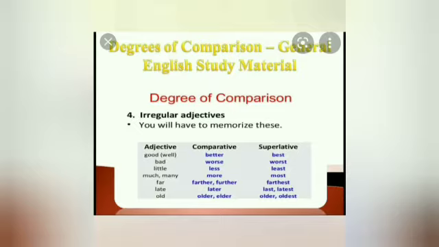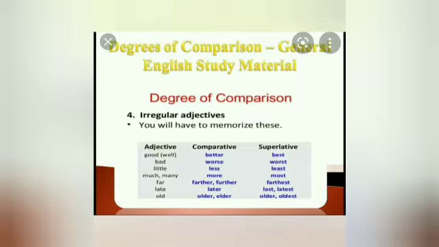Good. You can go for well also. It is in positive, the adjective in its base form means positive degree. Better, best. Bad: worse, worst. Little, less, least. Much, many: more, most. Far, farther, further, farthest. Late, later, last, latest. Old, older, elder, oldest. These are the three forms, children. Irregular adjective means the spellings differ. All the three forms are totally different, so you have to memorize it, children.